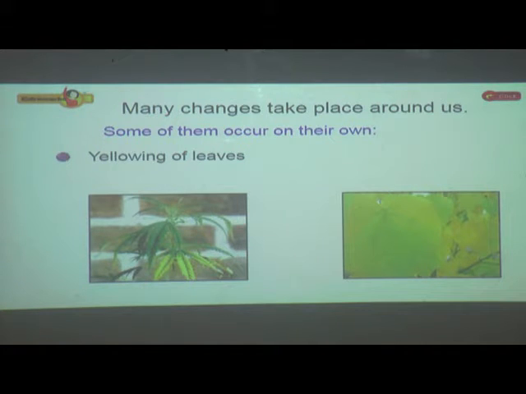For example, you can see here yellowing of flowers. The new leaves are formed, then the dried leaves get detached from the flower. In the same way the flowers get yellowed in a darker shade and many more things.